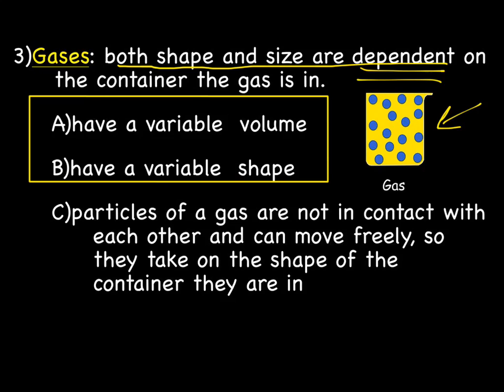So gases can change their volume, the amount of space they take up. In fact, gases will take up as much volume or as much space as you give them. And they can change their shape. They take up whatever shape of container they're in. And this is because particles of a gas are not in contact with each other, so they can move freely. So they take the shape of the container they are in.